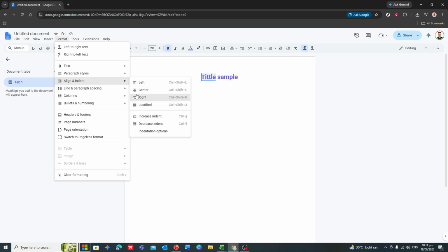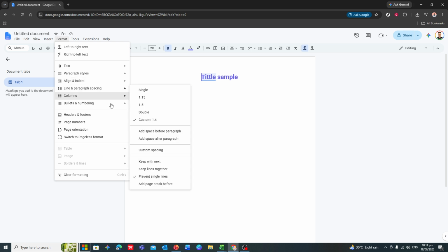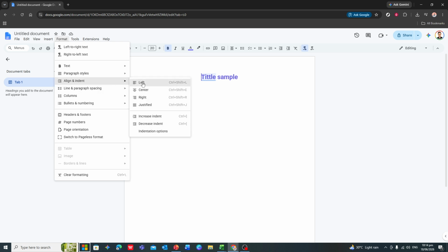As soon as you do this, Google Docs will automatically move your selected text to the visual center of the page. If your text doesn't move, make sure your cursor is on the line of text you want to center, or highlight that text first, then repeat the same steps.